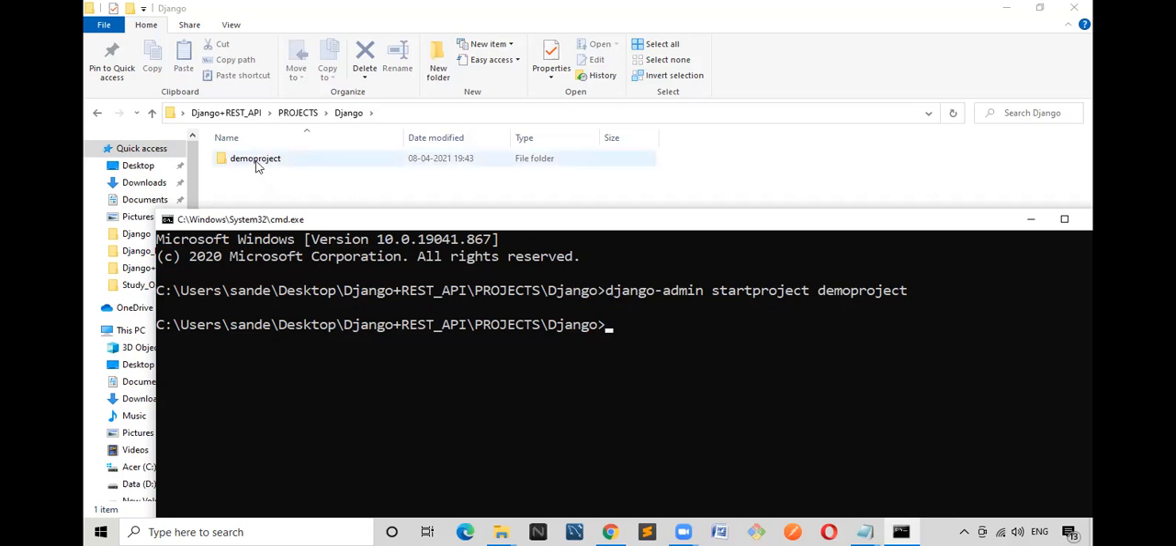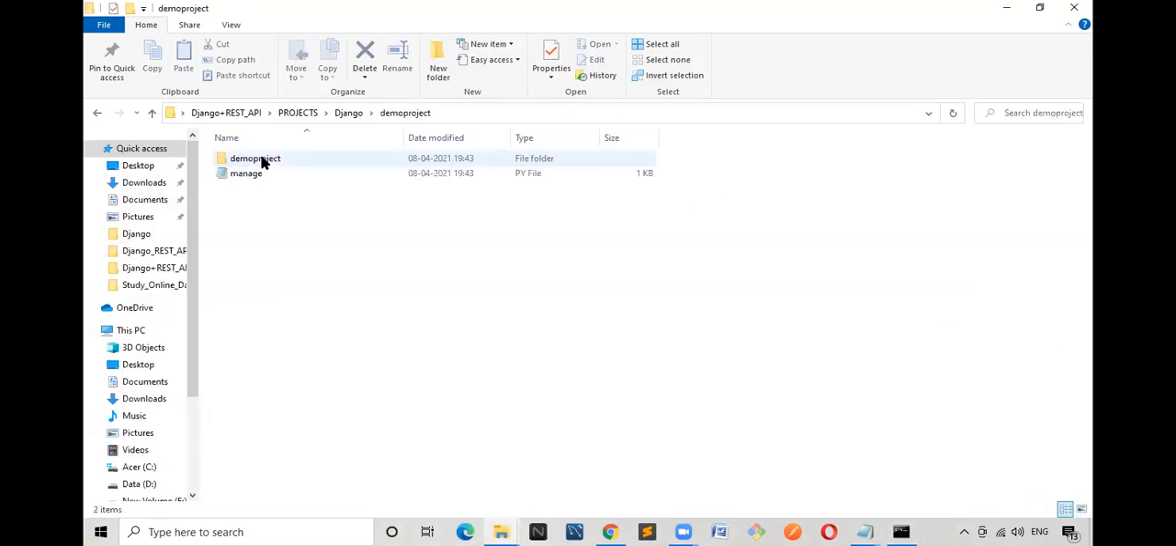Are you able to understand? I will double click on that. See here, I will minimize this one. If I double click on this, another folder is there with the same name, demo project. Are you able to observe? Same name, whatever I have given. Another sub package got created within the package, called demo project, with the same name. And one Python file is there, that is manage.py. See here, py file.